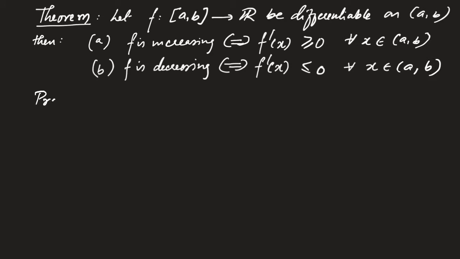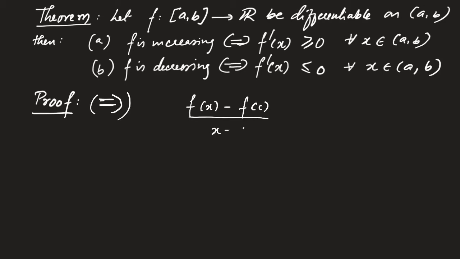As usual, we will prove part A, and the proof of part B is quite similar, and we will leave that as an exercise. We will first prove this part, that is, f is increasing implies that f'(x) is greater than or equal to 0. So let us look at the quantity (f(x) minus f(c)) divided by (x minus c). If x is greater than c, then x minus c is positive. But if x is greater than c, then f(x) is also greater than f(c), because f is an increasing function. So if x is greater than c, both numerator and denominator will be positive.